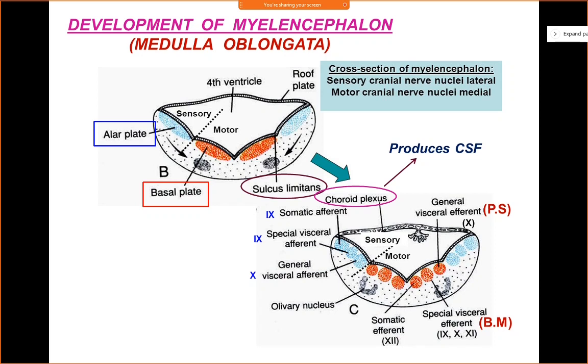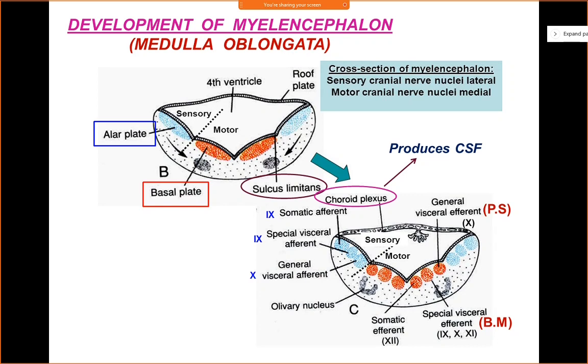So this will be carried by the 10th cranial nerve. Your 10th cranial nerve will carry the general sensations from the viscera, like from the stomach, from the digestive tract, from the respiratory tract, from the heart, right? These general sensations from the viscera, like hunger and pain, sometimes you experience stomach pain, are general visceral sensations carried through the 10th cranial nerve, right?